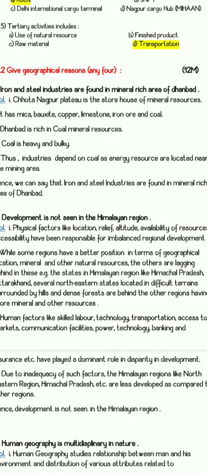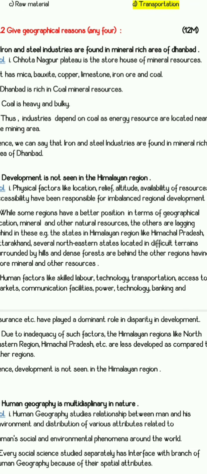Next we have give reasons. First give reason: iron and steel industries are found in the mineral rich area of Dhanbad. Dhanbad is where you can see Chota Nagpur Plateau, which is a storehouse of mineral resources. Which minerals are there? Mica, bauxite, copper, limestone, coal, iron. It is very rich, and premium quality coal you get over there, and many industries depend on this for their energy resource.